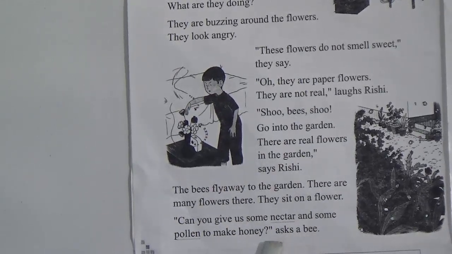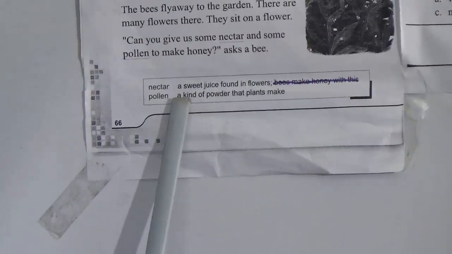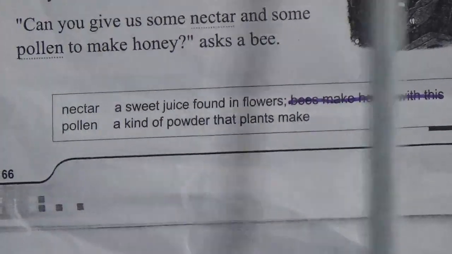Asked a bee. So nectar means a sweet juice found in flowers, and pollen is a kind of powder that plants make. This is very important for today's class. Next page.